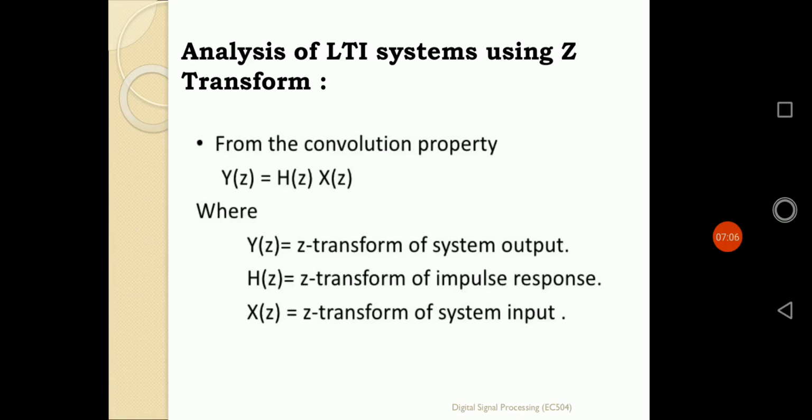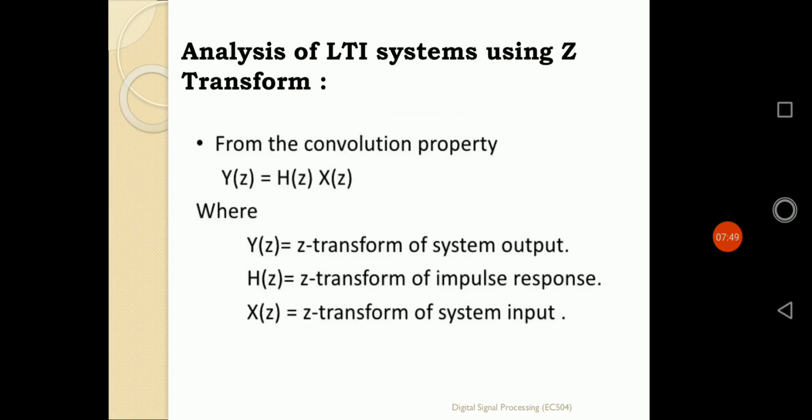Whenever two functions in the time domain are convolved with each other, and we transform those time domain signals into their transform domain, that convolution becomes multiplication. So if y(n) is the convolution of x(n) with h(n), then Y(z) is defined by the multiplication of X(z) and H(z). What is Y(z)? Y(z) is the Z transformation of the LTI system's output. X(z) is the Z transformation of the system's input, and H(z) is the Z transformation of the impulse response.